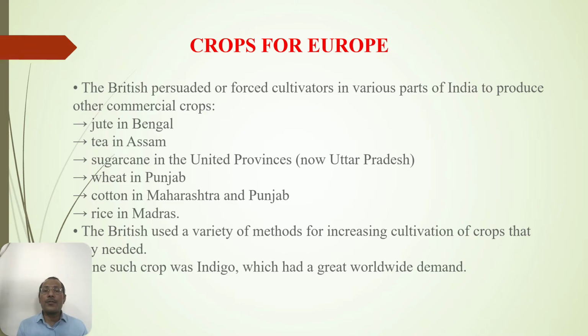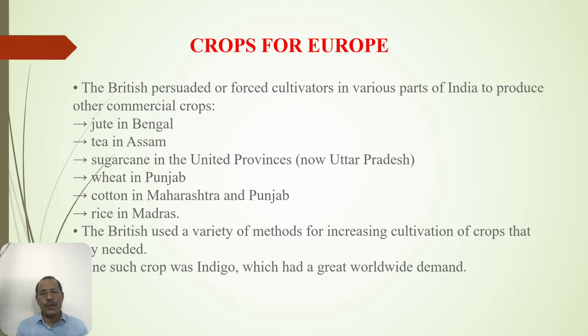One such crop, which is not written there, was indigo. Initially, indigo was introduced in Bengal and wherever the East India Company had their control. Later on, after the indigo rebellion, they moved towards Bihar. But initially it was Bengal and Orissa where indigo cultivation was done.